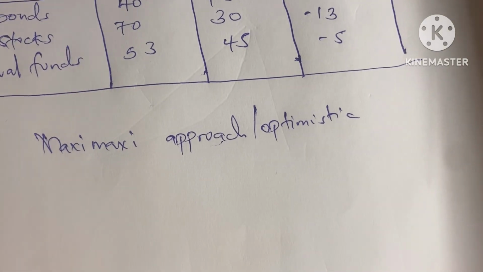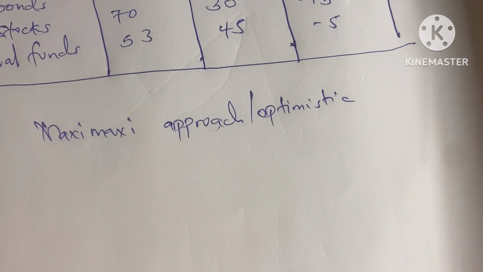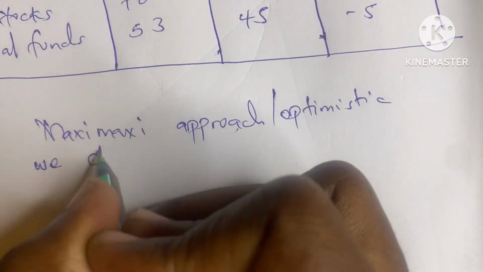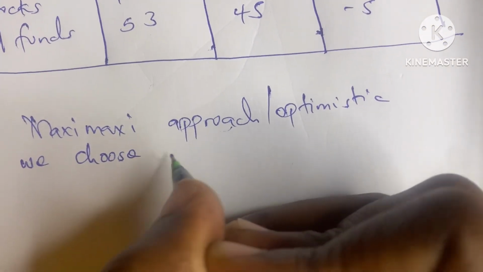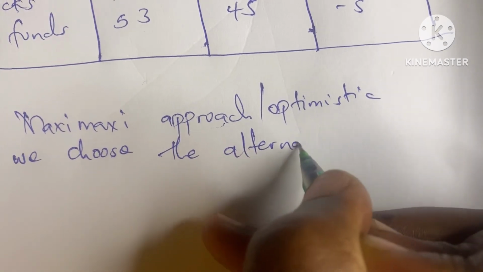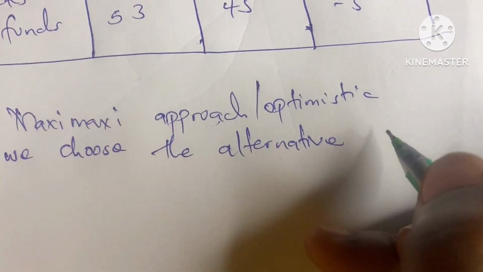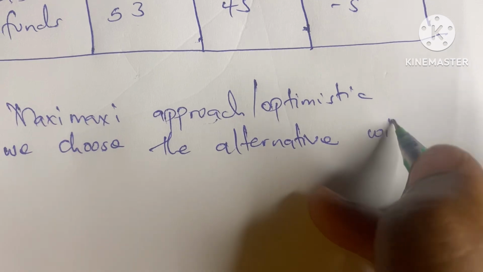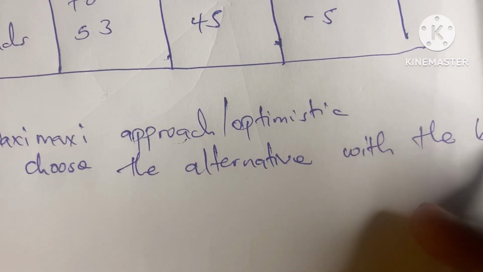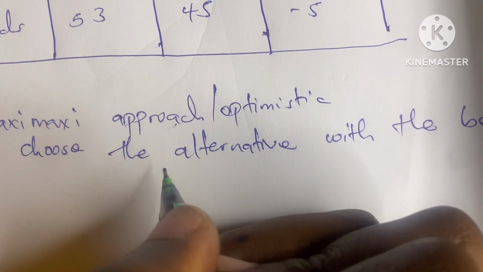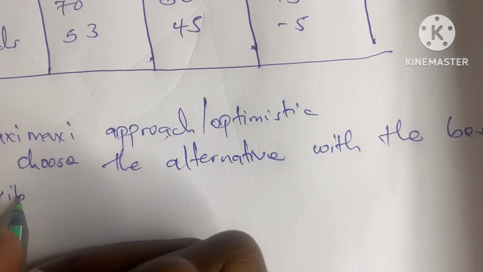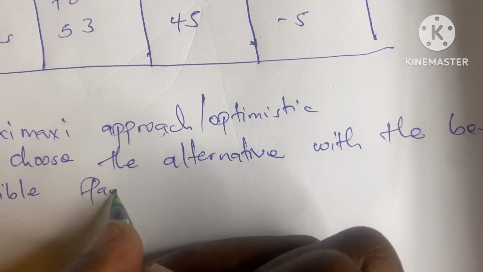So the Maximax approach, or the optimistic approach, we choose the alternative with the best possible payoff.